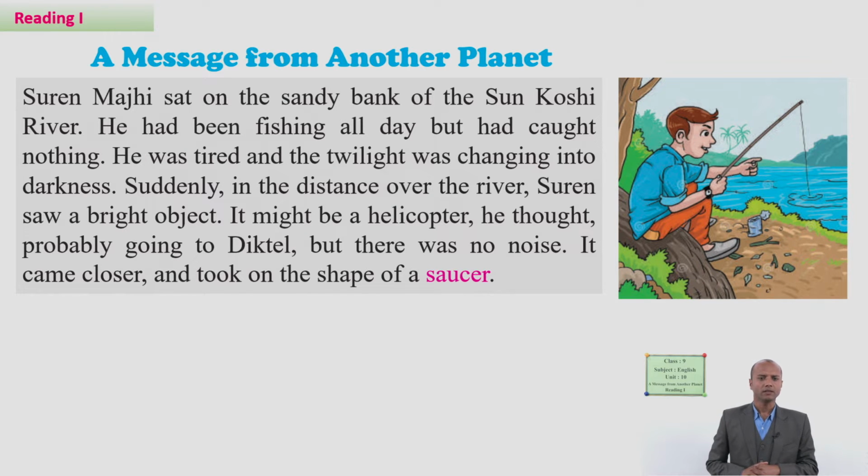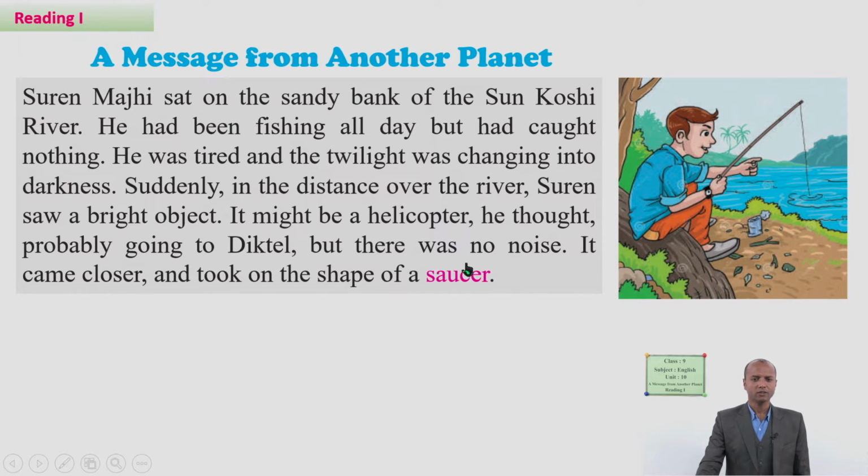Suddenly, in the distance over the river, Suren saw a bright object. It might be a helicopter, he thought, probably going to Diktel. Do you know Diktel, the place? Yes. Where is it? Very good, Khotang. But there was no noise. It came closer and took on the shape of a saucer.